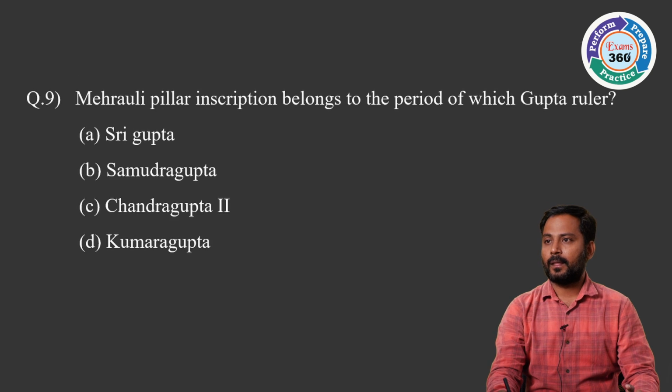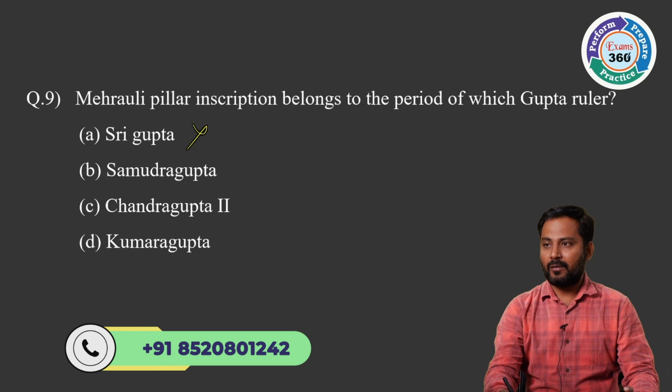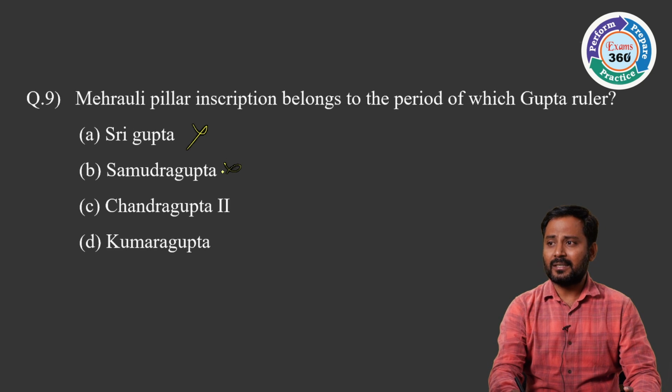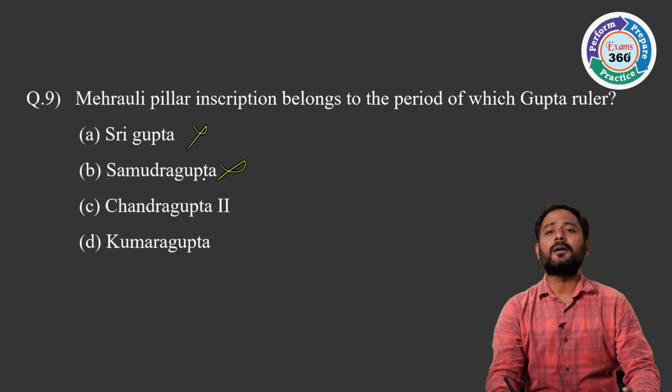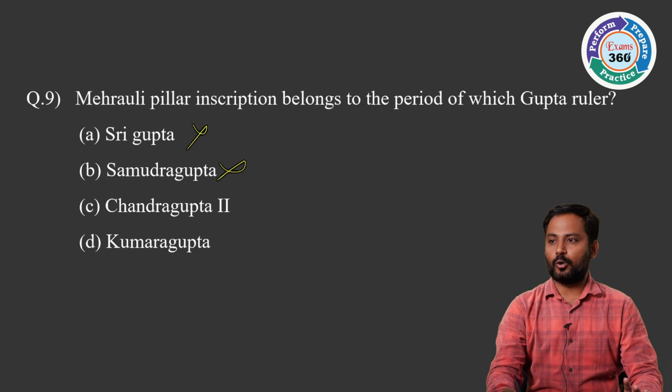Please remember that point. Ninth one is, Mehrauli pillar inscription belongs to the period of which Gupta ruler? Now we can go for elimination. Here, Sri Gupta is the founder of the Gupta dynasty. As he was a humble ruler, there was no scope for him to establish pillars. And we have Samudragupta, called the Napoleon of India. In all the wars he went for, he got success. But all of Samudragupta's victories were listed in the Allahabad pillar inscription, not in the Mehrauli pillar. So you can eliminate Samudragupta.